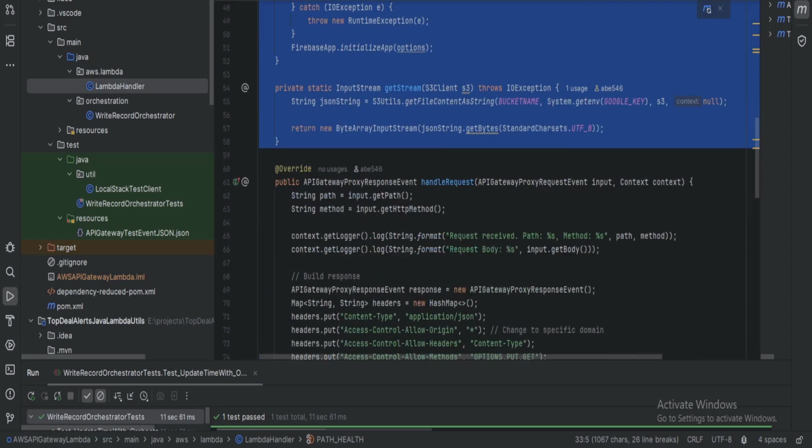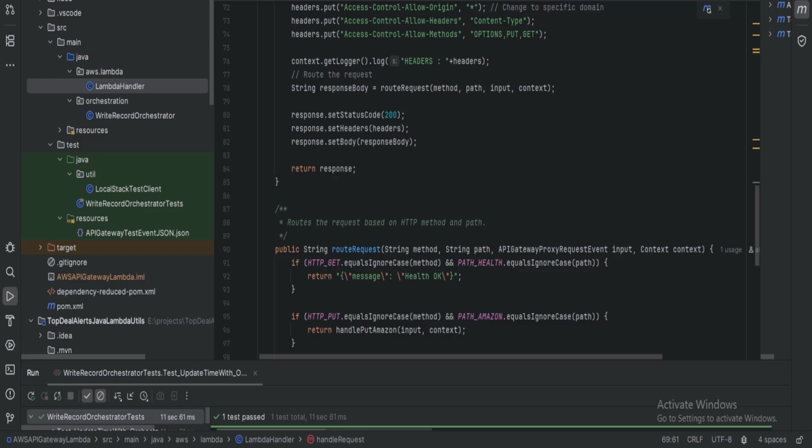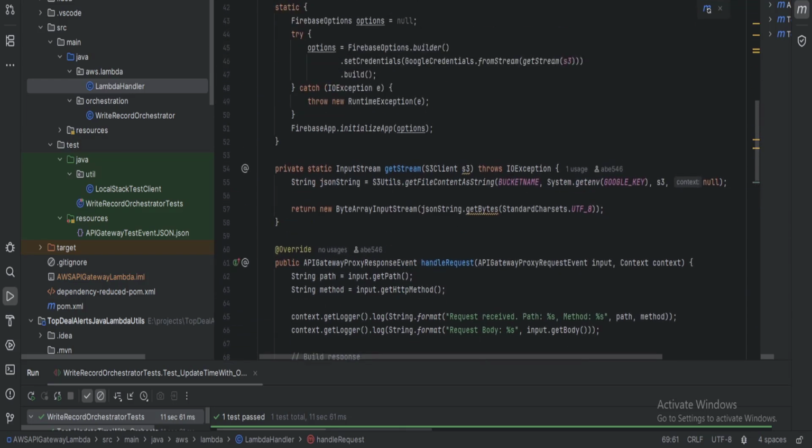And anything that is below here, that happens in the handle request method or any of the classes below that, is going to take a lot of time. So take that into consideration. Any type of redundant actions or things that involve client requests or client connections, whether it be database, S3, Firebase, whatever the case may be, you want to do that before the method. It'll save a lot of time, a lot of heartache.